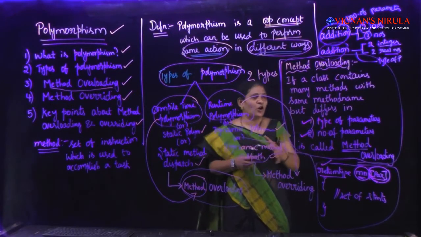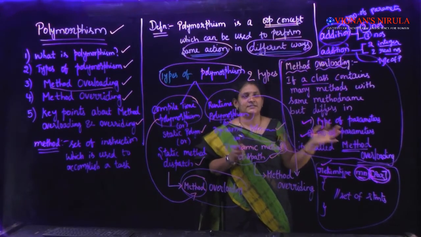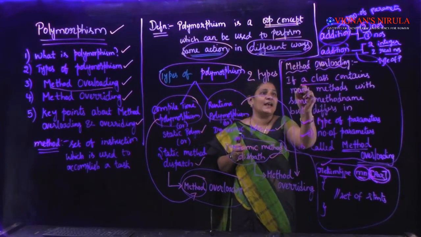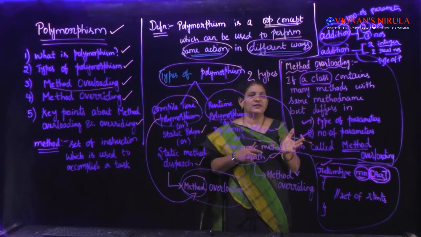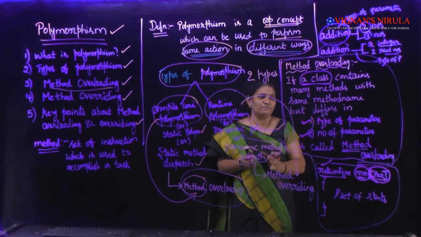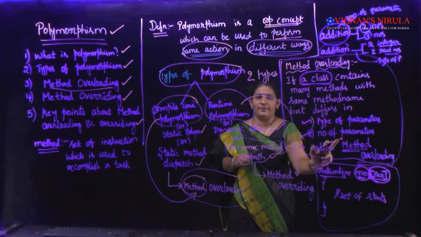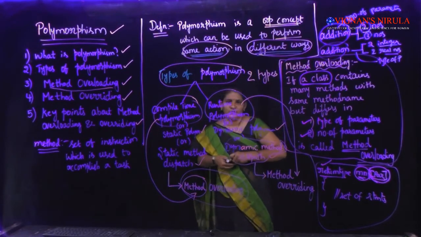Okay. So all these methods need to be present in a single class, not in different classes. That is the criteria, that is a condition, that is a constraint we have to remember here. If a class contains many methods of which the method names are the same, but they may differ in either type of the parameters or number of parameters. That's all. Okay. We'll see an example program now.